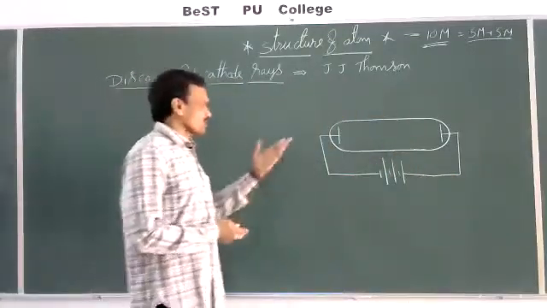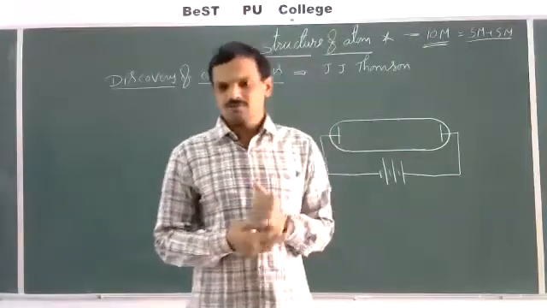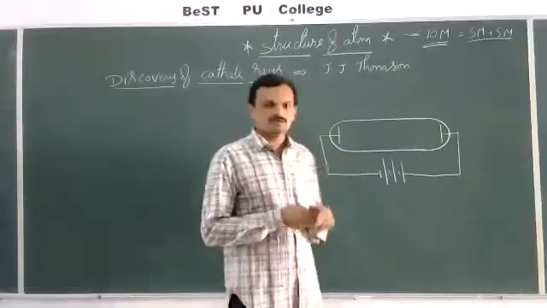The best example of a discharge tube is the tube lights we use in our houses.